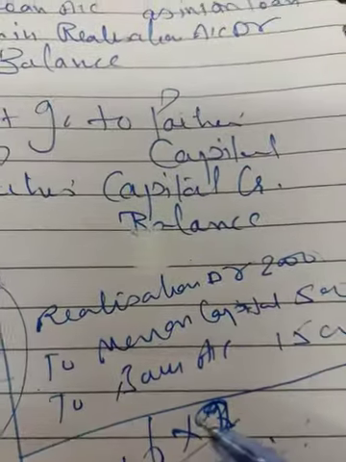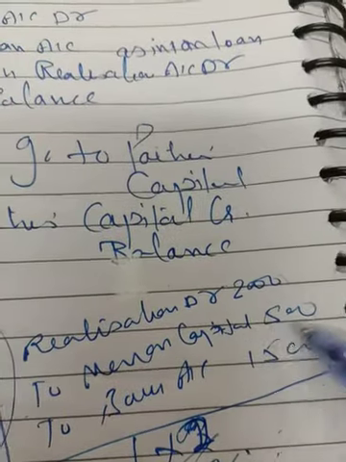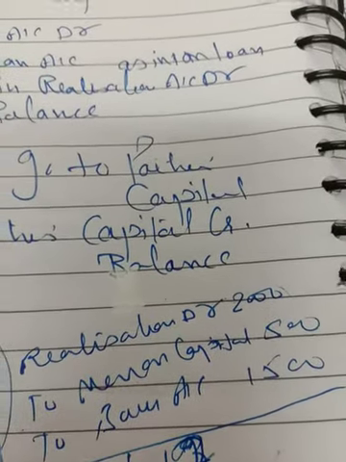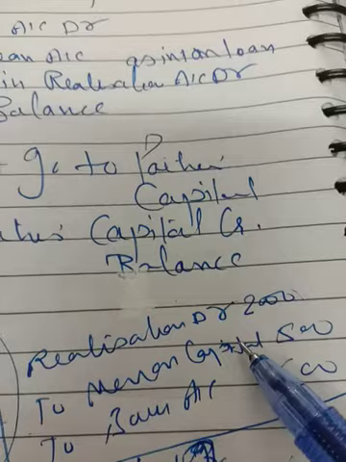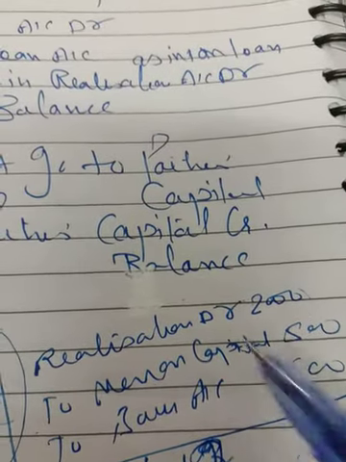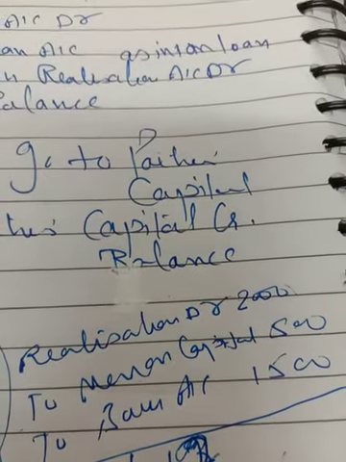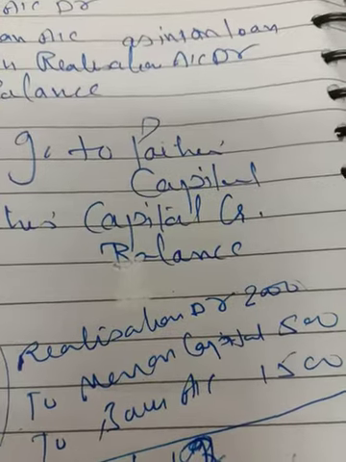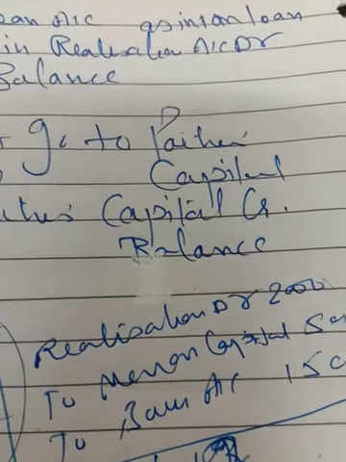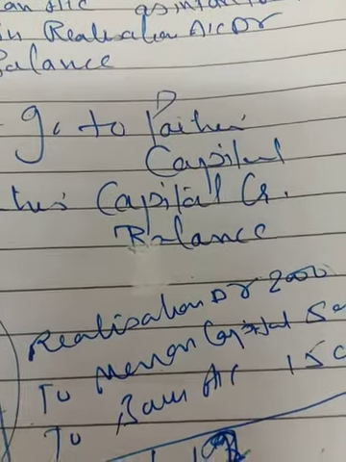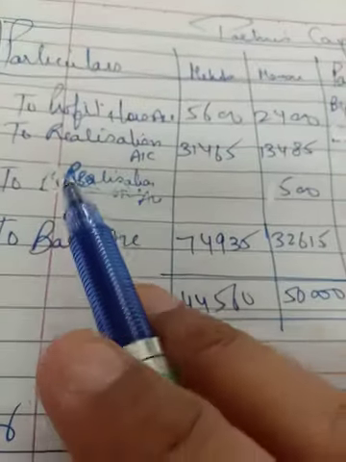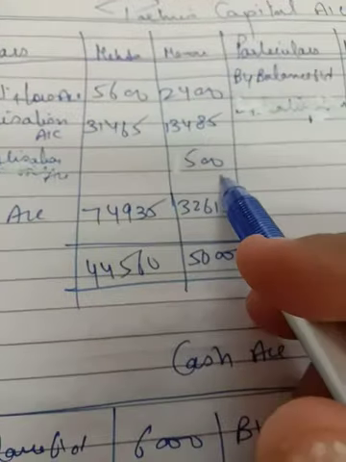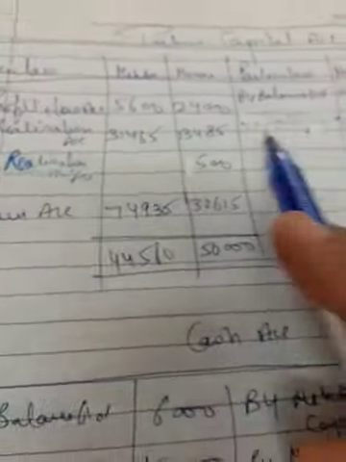Now look at this compound entry here. Menon's capital account is credited with 500. So you have to show credit on Menon's capital account. On the credit side of Menon's capital account, in the particulars column, that will be realization account. So as a part of the compound entry, you have to show "to realization account" for 500. And then you have to balance the debit and credit.